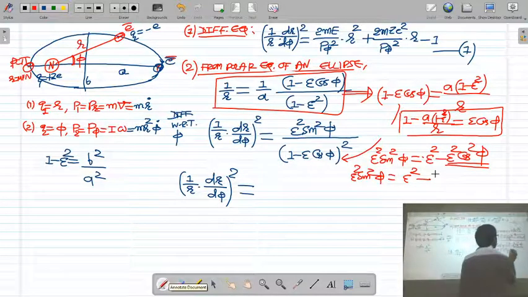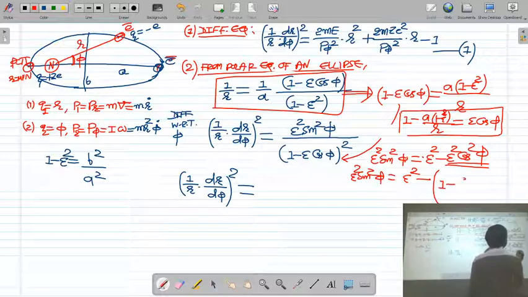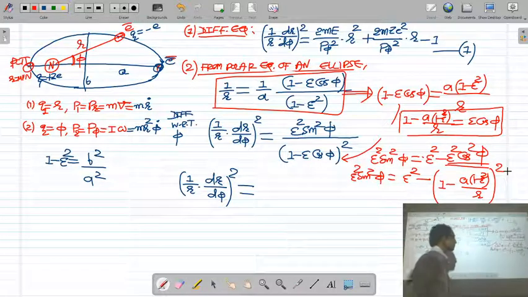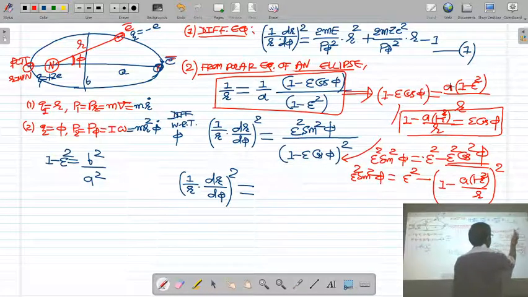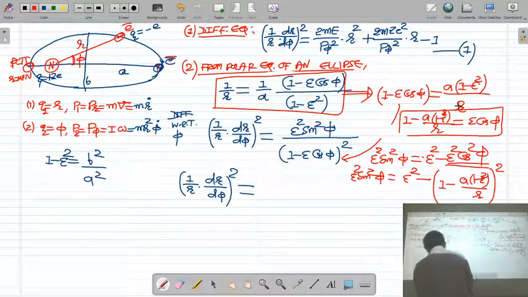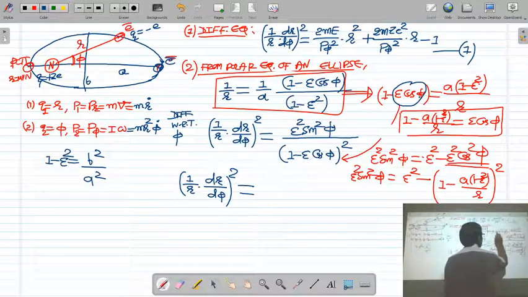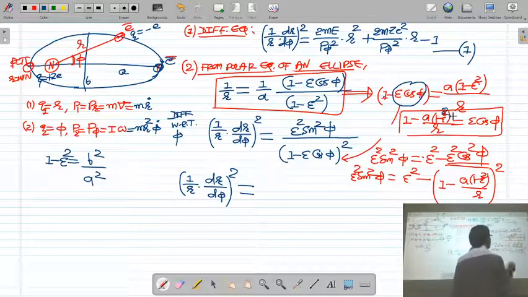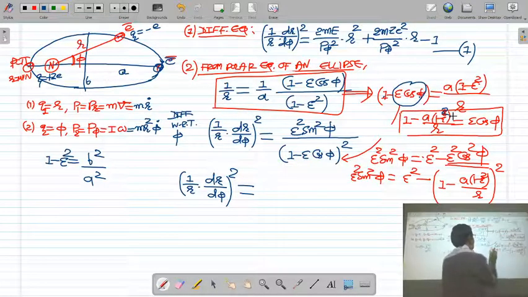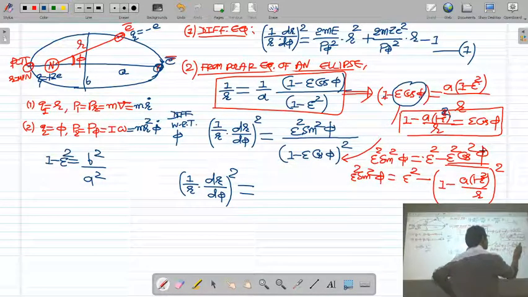So here you can put it: 1 minus a(1 minus epsilon square)/r, whole square. From 1 minus epsilon cos phi is equal to a(1 minus epsilon square)/r, the value of epsilon cos phi comes 1 minus a(1 minus epsilon square)/r. If you substitute that value in this equation, we get epsilon square sin square phi is equal to epsilon square minus the value of epsilon cos phi, 1 minus a(1 minus epsilon square)/r, whole square.